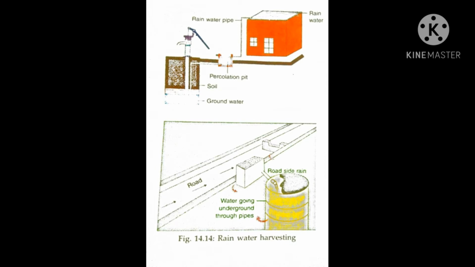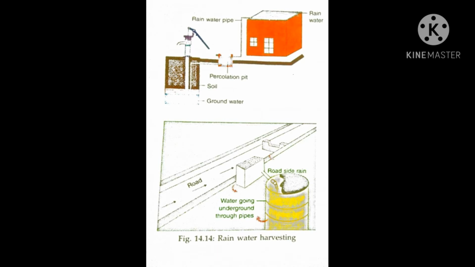We can conserve water by collecting rainwater in tanks, ponds, or by constructing check dams. By rainwater harvesting, in this method, rainwater from the rooftops is collected in suitable dams or old dried up wells and allowed to penetrate into the soil. Now we'll see rainwater harvesting. It's the best method to conserve water.